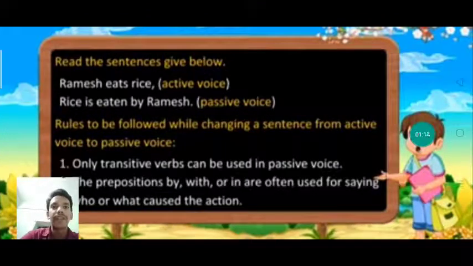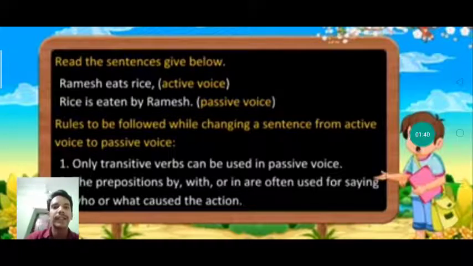So read the sentences given below. For example, Ramesh eats rice. So we can see this is the example of active voice. How is this an example of active voice? Because in this sentence, what is the subject? In this sentence, the subject is Ramesh, because we are talking about Ramesh and the work is done by Ramesh. So this is the example of active voice.